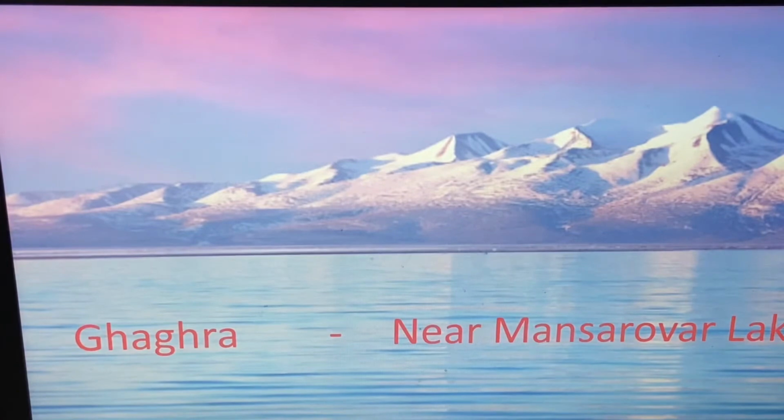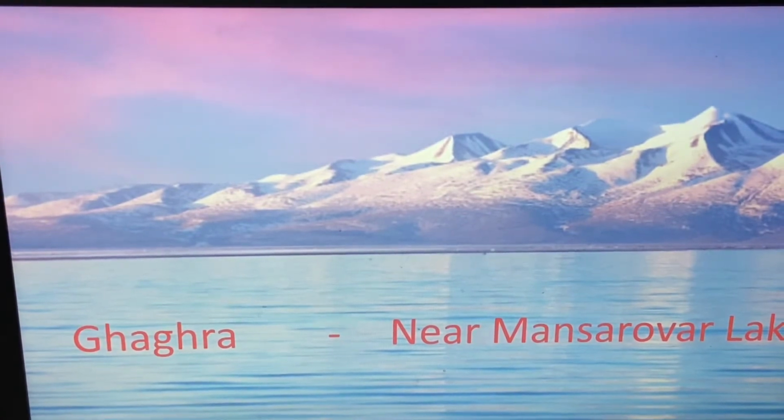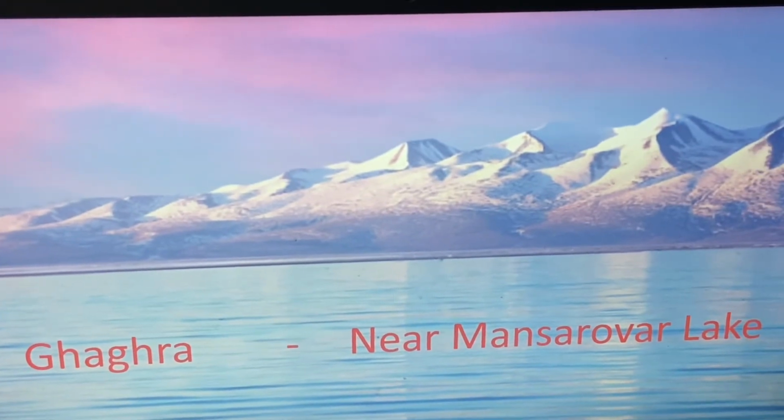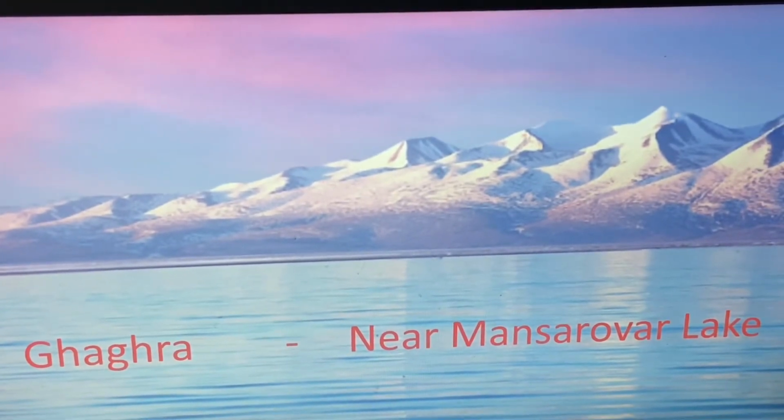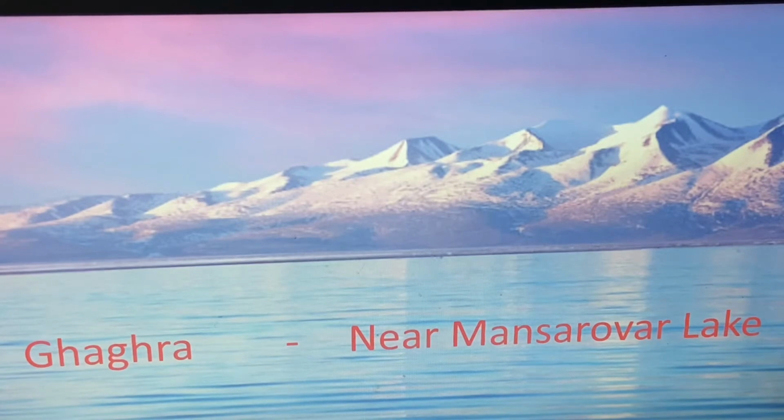Next we have a river called Ghaggar, and this river originates from a beautiful lake. That name is called Mansarovar Lake. The lake name is Mansarovar Lake, and Ghaggar river originates from there. I hope this is clear to each and every one of you. The Ghaggar river originates near Mansarovar Lake, and this river is also perennial in nature. Now we will go further.